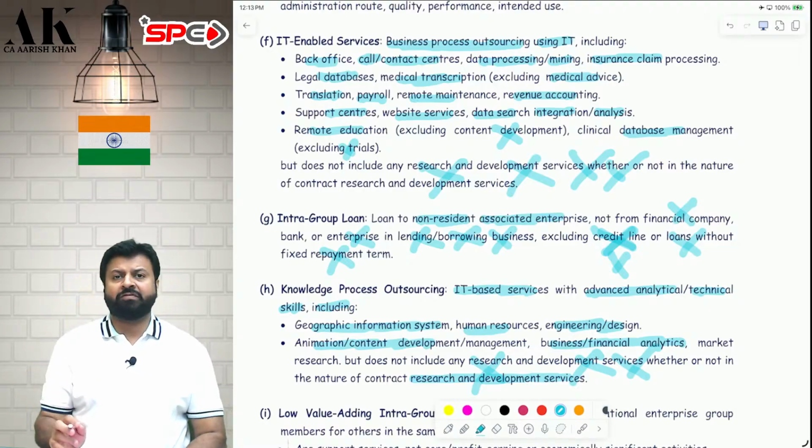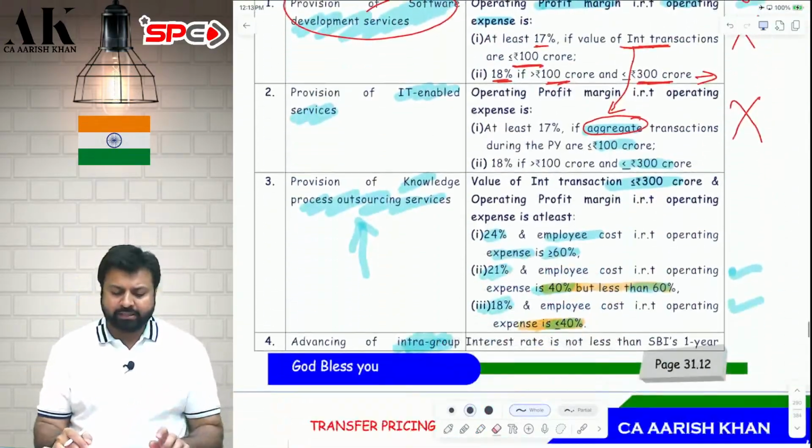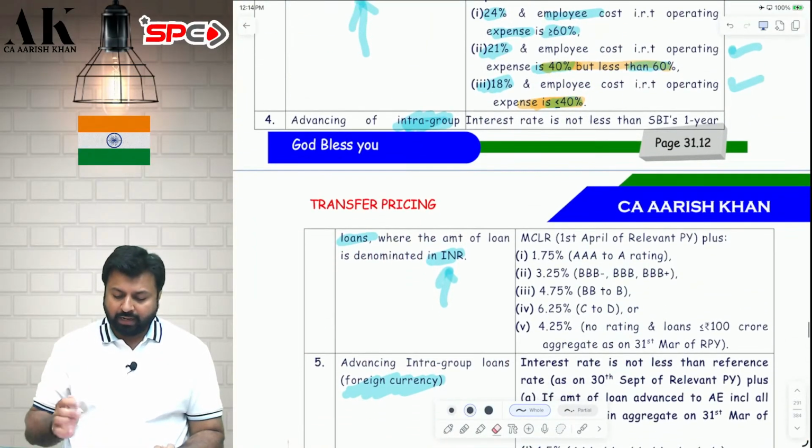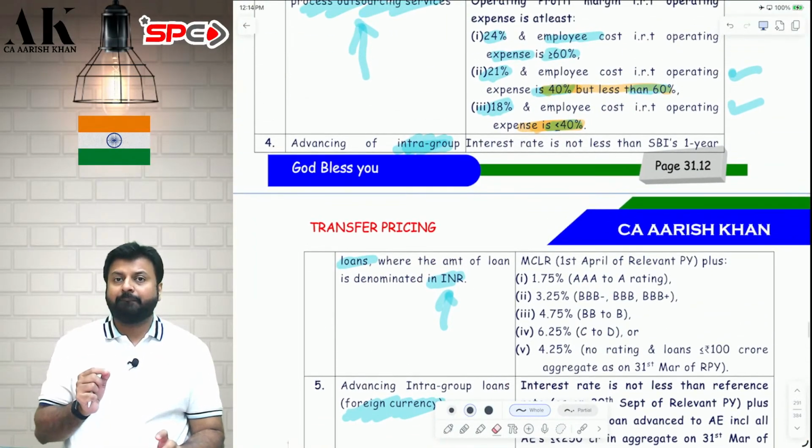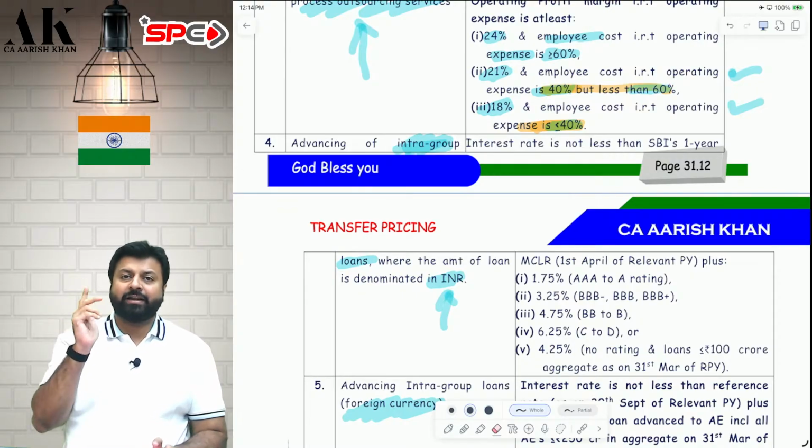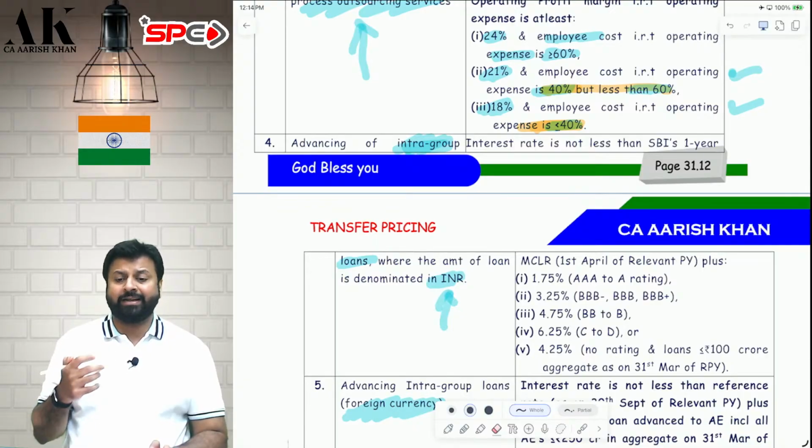It should not be a loan without fixed repayment. If all these conditions are fulfilled, it is an intra-group loan. Now here, the margin is nothing but the interest rate. The interest rate will depend upon your credit rating. The credit rating of the borrower will decide the interest rate.